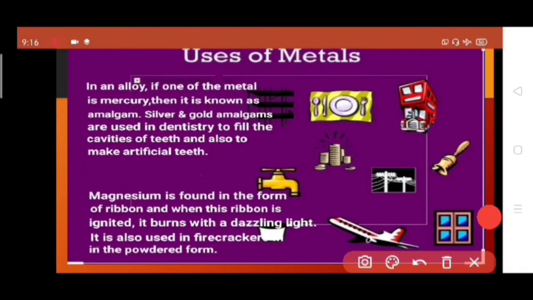In an alloy, if one of the metals is mercury, then it is known as amalgam. Silver and gold amalgams are used in dentistry to fill the cavities of teeth and also to make artificial teeth. Magnesium is found in the form of ribbon, and when this ribbon is ignited, it burns with a dazzling light. It is also used in firecrackers in the form of powder.